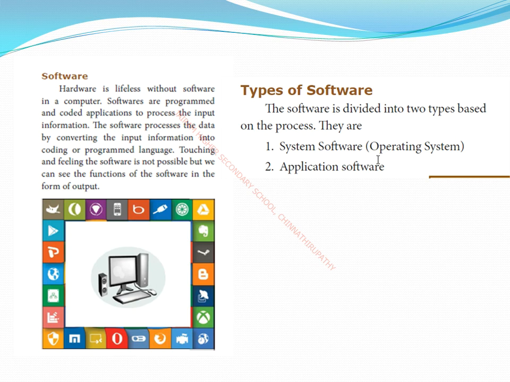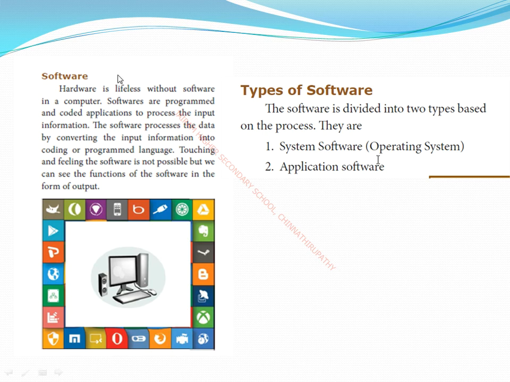And also, without the software, a computer does not work. For example, if you press any key on the keyboard, you think that it appears on the screen by the help of the keyboard and monitor. Actually, that is not true. A lot of software is available inside the CPU. By the help of software, the keyboard gets the value from the user. If you remove that software from the CPU, we cannot communicate with the computer. Even if you press any keys on the keyboard, that won't appear on the screen. Why? Because a computer works by the help of software instructions.